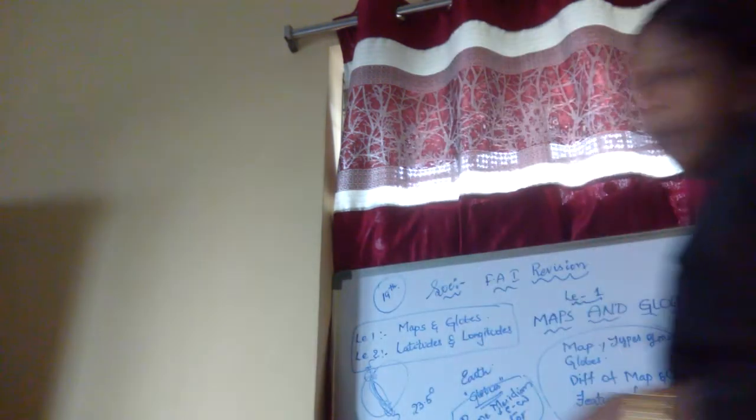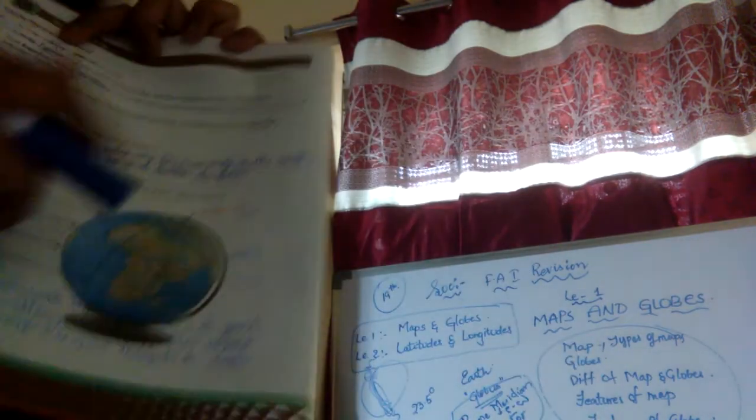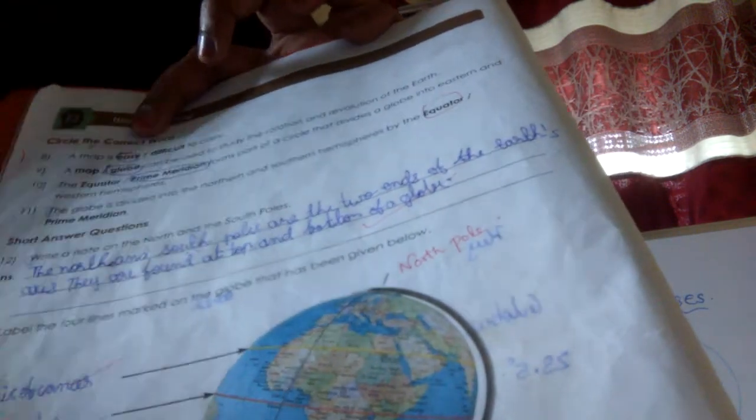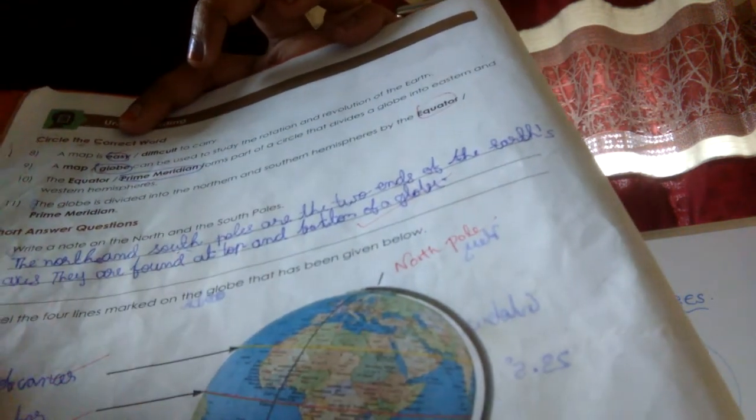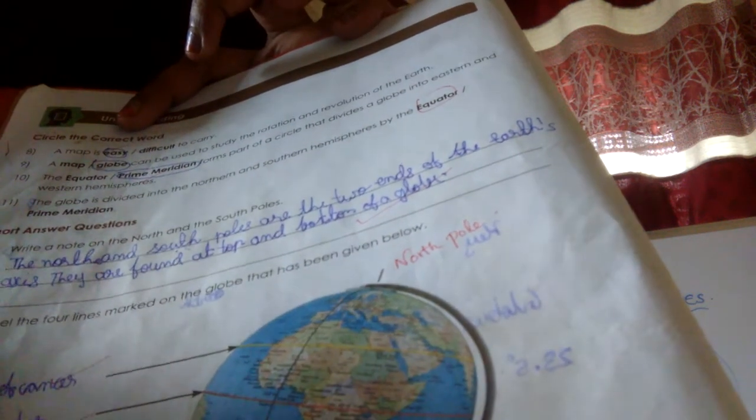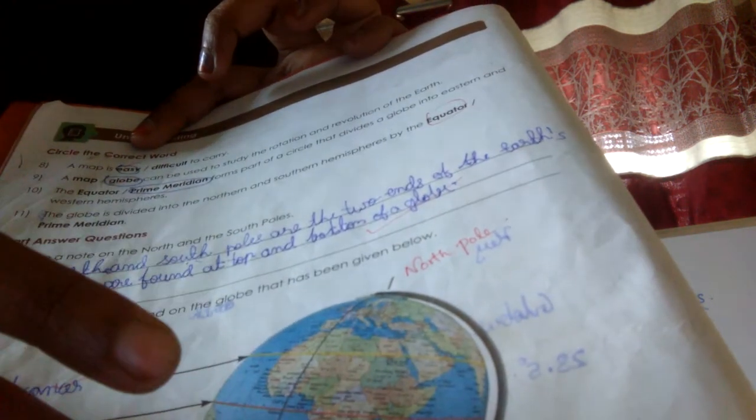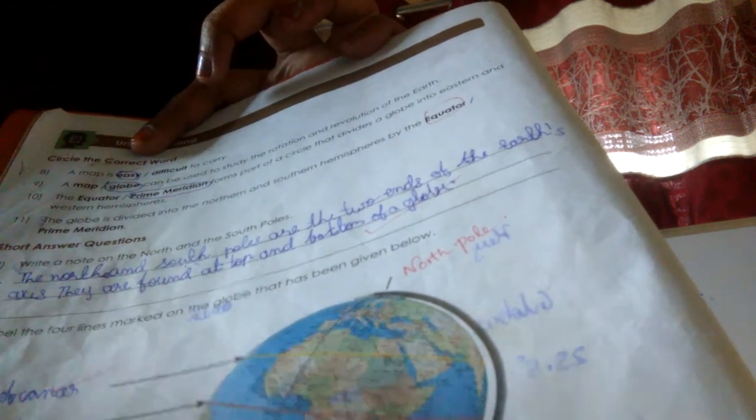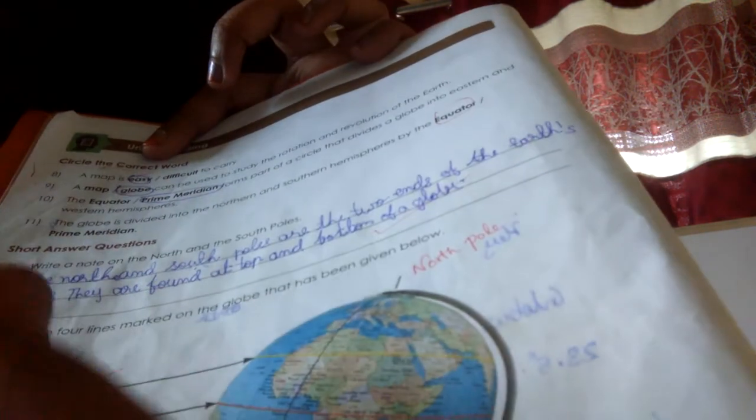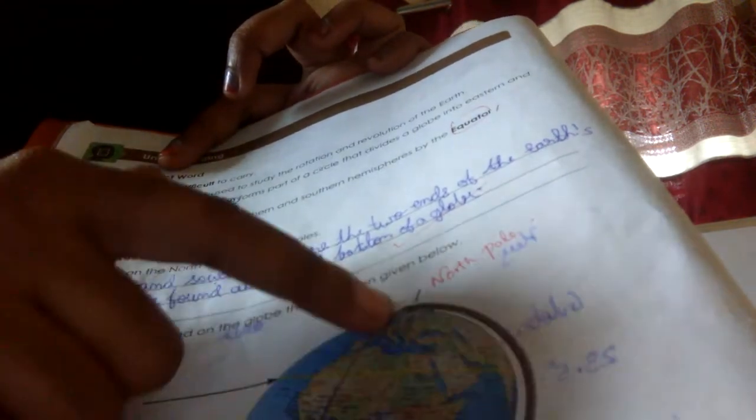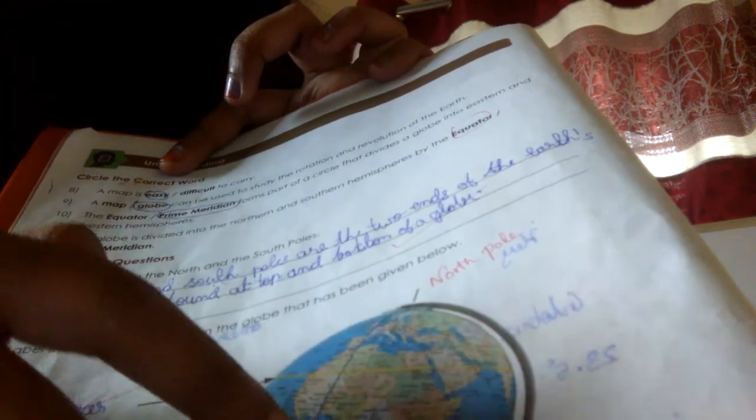In the next one they have given you a globe. So what they said, whatever the red line is there, no? The middle one will be the equator. Above the equator it is Tropic of Cancer, and below the equator it is Tropic of Capricorn. And the line which separates the eastern and the western hemisphere is called the prime meridian.